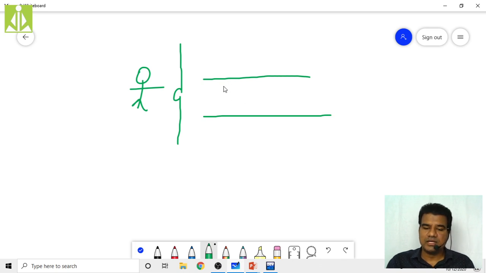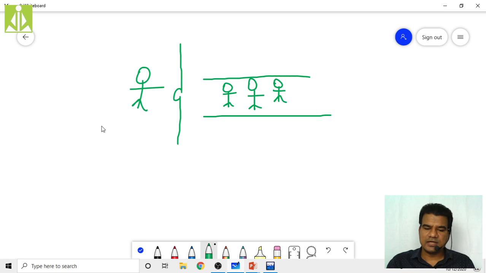Let us assume three persons are already standing here: person 1, person 2, and person 3. Like this they are standing, and a new person has entered. So what is the front of this queue? All of them are going to face this side, standing in this queue, facing the reservation people only.